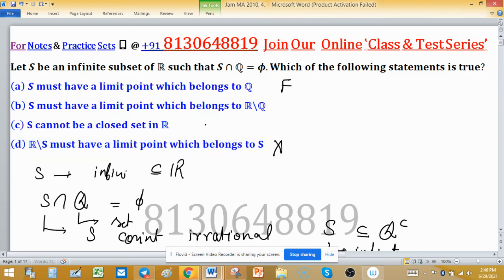So the only correct or true statement is C. This is the true statement and the others are false.